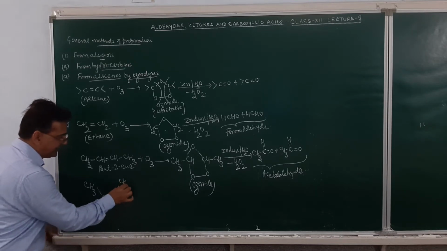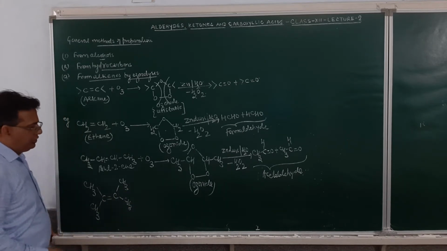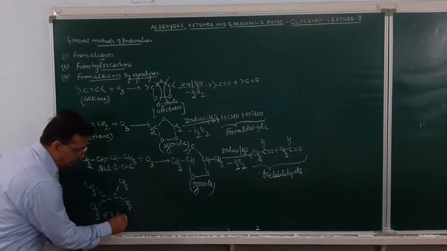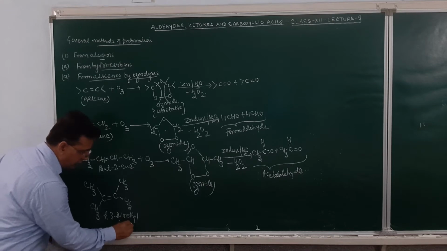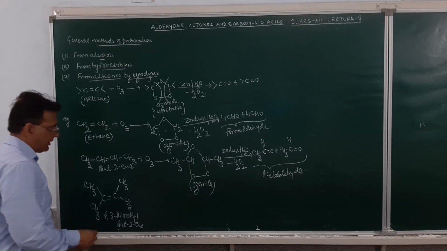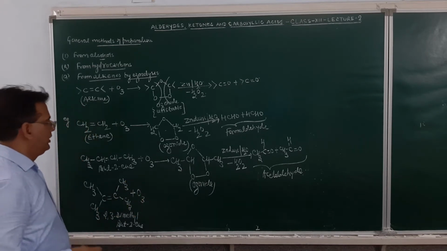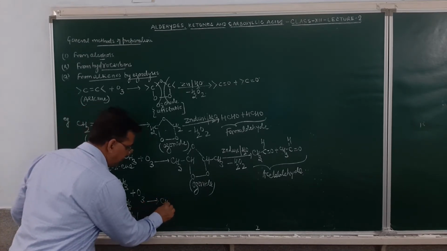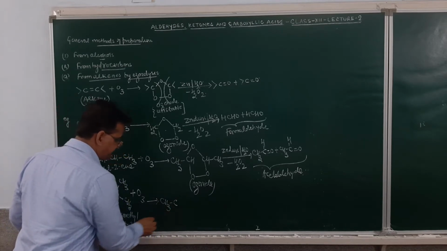Here again we take CH3 and then CH3. So what is this compound? 2,3-dimethyl butene. This compound, when made to react with ozone, the process of addition will take place. It will result in the formation of unstable ozonide. The product obtained will be CH3C and then CH3.